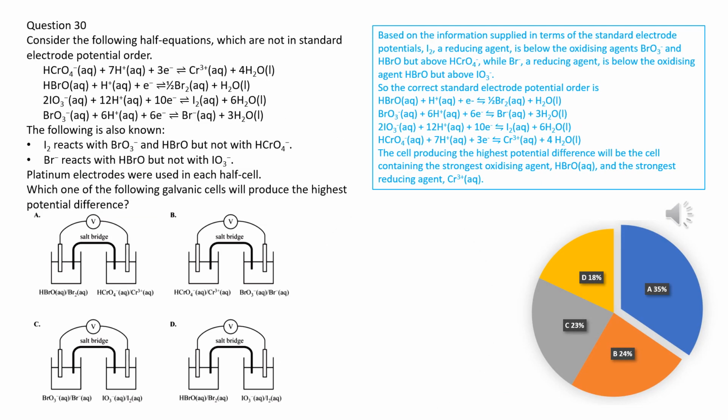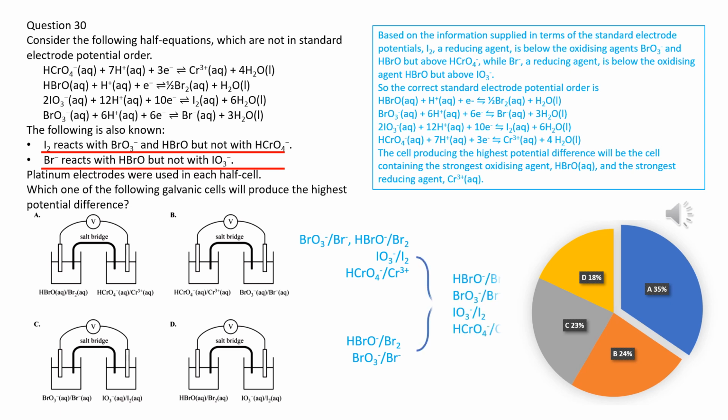Since I2 is a reducing agent, the result that I2 reacts with BrO3- and BrO- but not with CrO4 2- means that the reduction potential of IO3- is lower than that of BrO3- and BrO-, but higher than that of CrO4 2-. Since Br- is a reducing agent, the result that Br- reacts with BrO- but not with IO3- means that the reduction potential of BrO- is higher than that of BrO3- and IO3-.